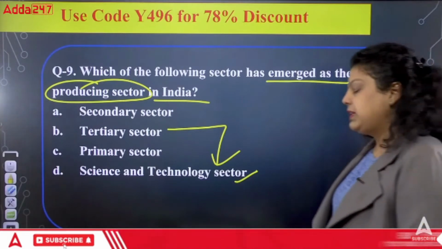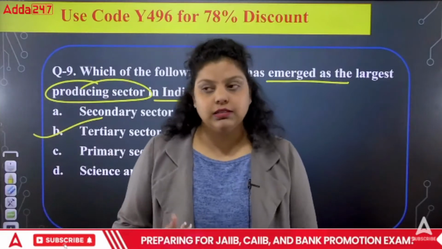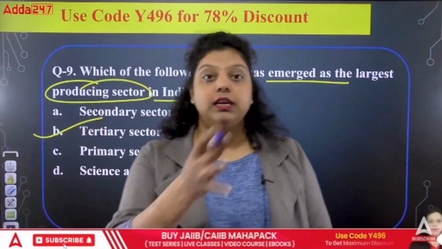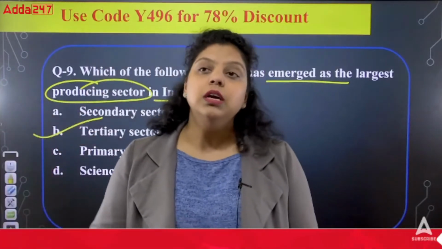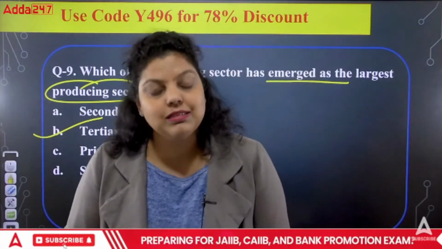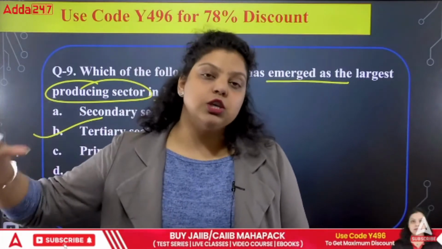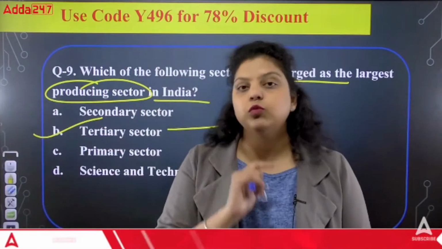Very good. The right answer will be tertiary sector, because India used to be known as the economy of agriculture. Like we used to say Bharat ek krishi pradhan desh hai. India is an agriculture-based economy. We used to say that because the maximum portion of income used to come from agriculture. But nowadays, the Indian economy is a tertiary sector based economy, because the maximum proportion of national income comes from the tertiary sector.